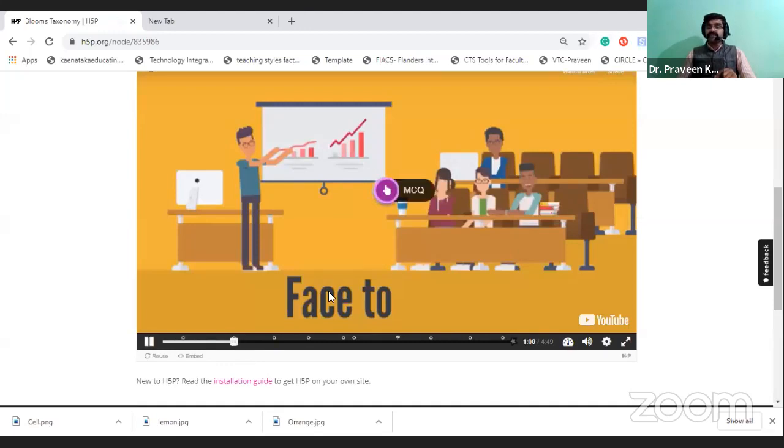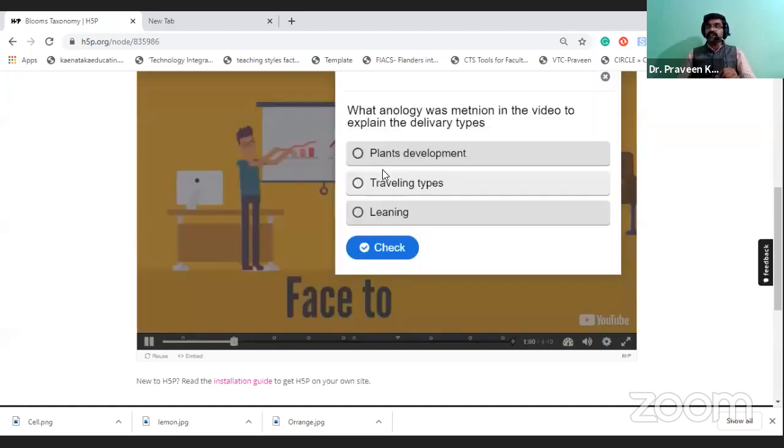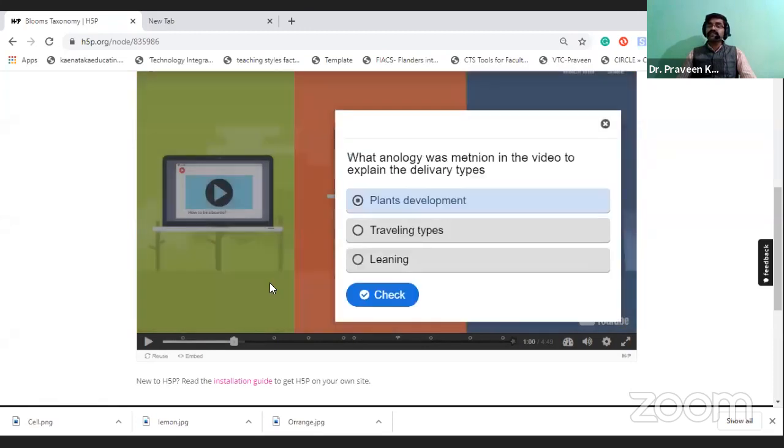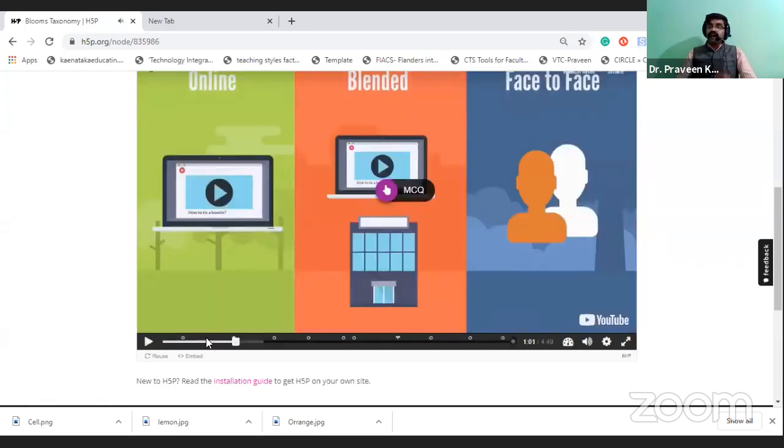Now I think it is visible on the screen. So here there is an MCQ. If I click on this, the MCQ will be visible. The student has to click on that, and then the student has to go on. Otherwise, definitely the video will not move. Once the student completes this, then only it will proceed to the next question or next continuation.